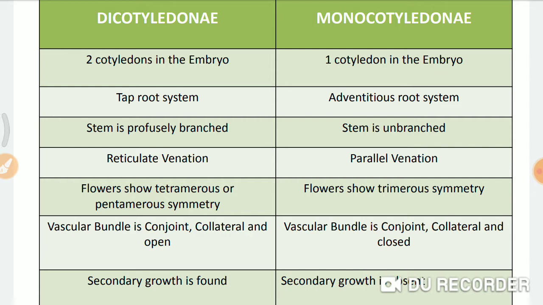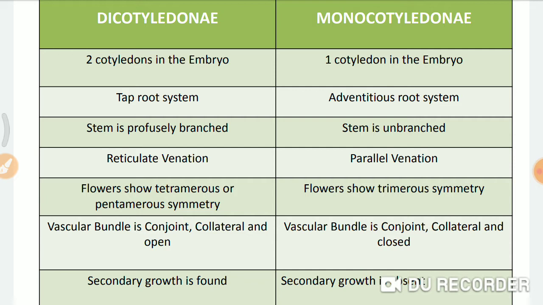So in the taproot system, the primary root goes deep down in the soil, and lateral branching takes place and lateral roots arise. But here in this adventitious root system, there is no primary root. So all the roots are of the same size, the same length.